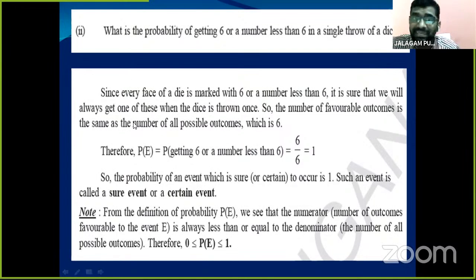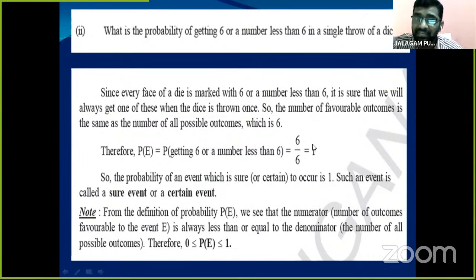Here, getting 6 or less than 6, the sample space is 1, 2, 3, 4, 5, 6. How many favorable? 6 favorable. So favorable outcomes 6, possible outcomes 6. In the previous case, there were no favorable outcomes, 0. Here, all possible outcomes are equal to favorable outcomes. So 6 by 6, which means 1.